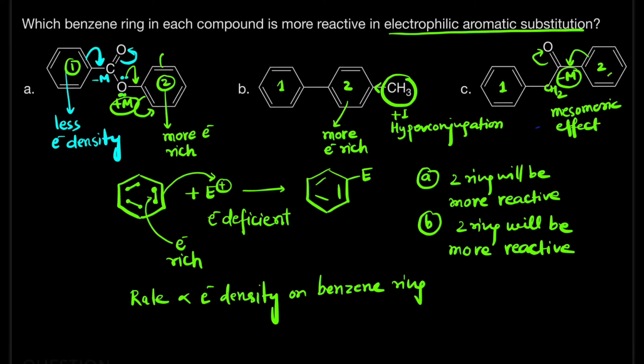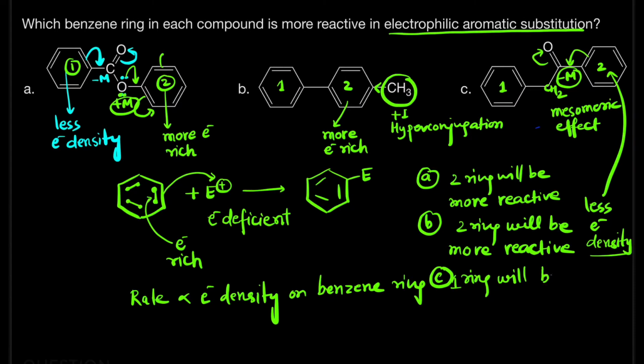So the electron density in the second ring will become less. There is no such group attached in the first ring that is decreasing its electron density. So in the third one, ring 1, that is the first ring, will be more reactive.